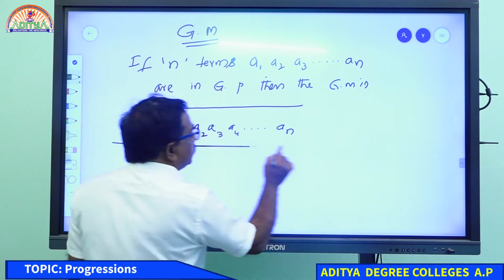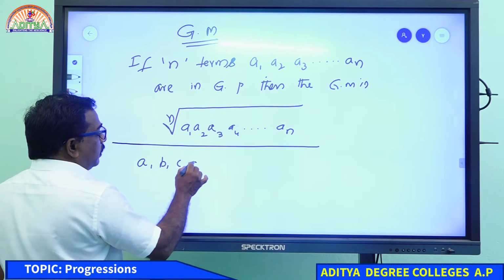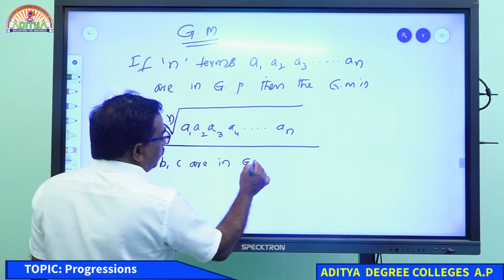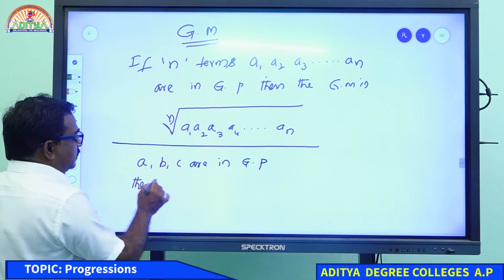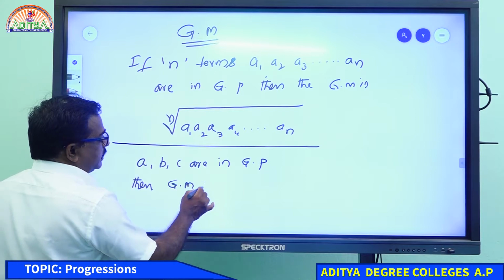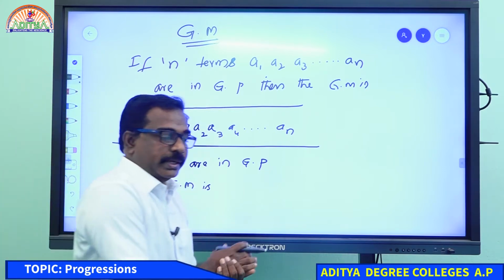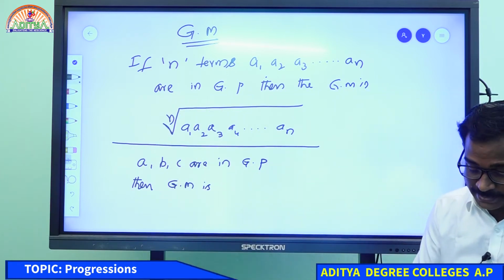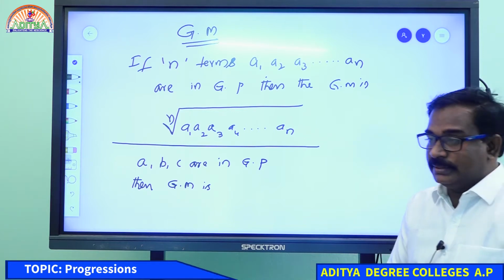Suppose three terms A, B, C are in GP, geometric progression. Then the geometric mean is B square equal to AC. B square equal to AC.